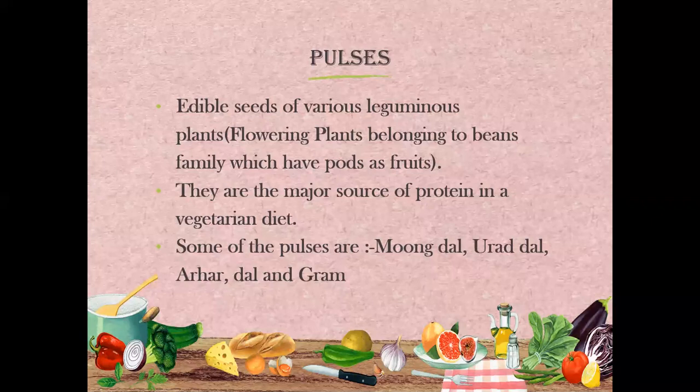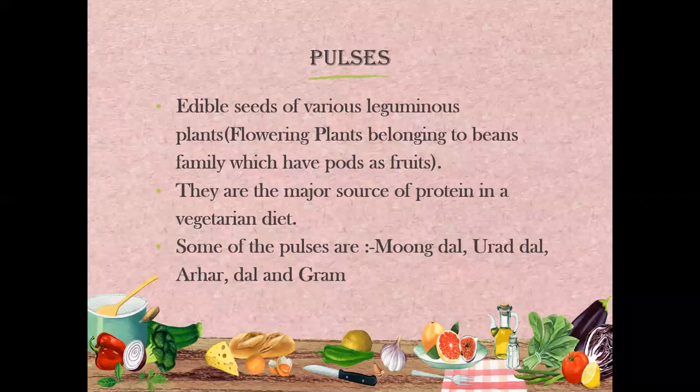We have moong dal, we have urad dal, we have arhar dal, and we have grams, that in Hindi we call black chana. These are a few pictures of the main pulses. Okay, understood, children? So now let us move to the next topic, that is oil seeds.